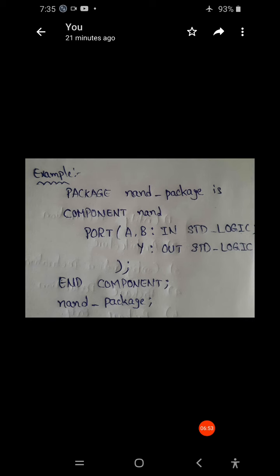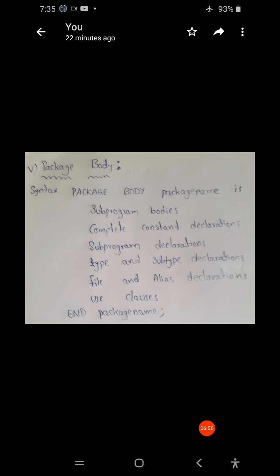And the last one, the package body, which is the last part of the program structure of VHDL. A package body possesses the details of a package declaration, that is, it stores the definitions of functions and procedures that are declared in the corresponding package declaration.